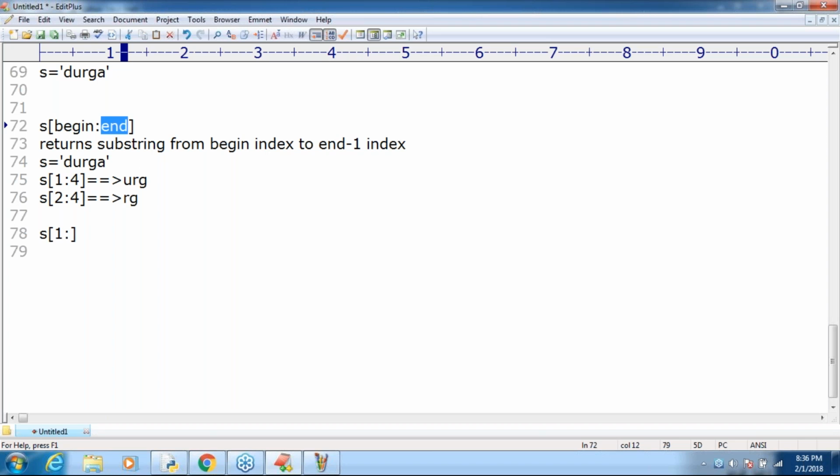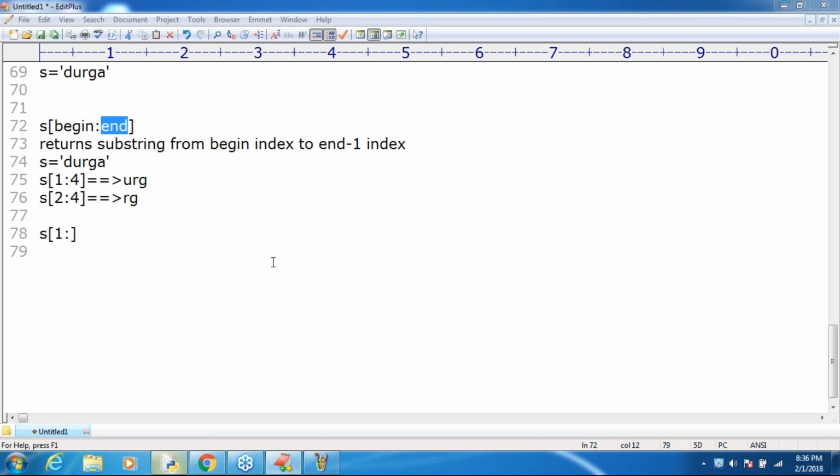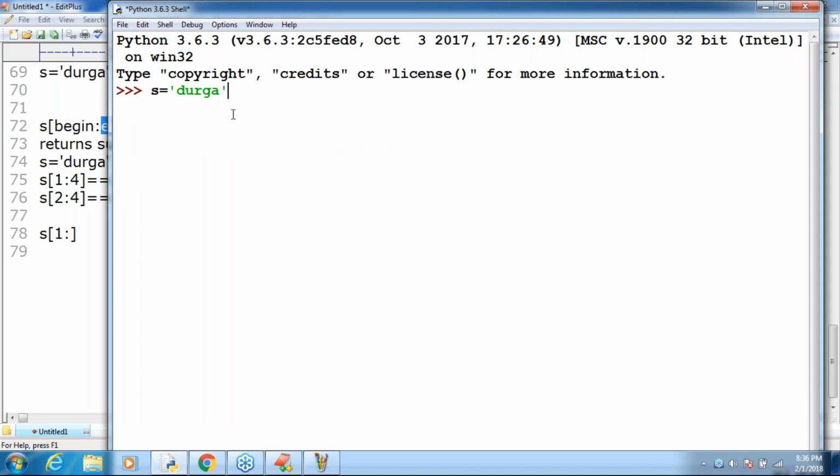If you are not providing end, which value by default are we going to get? End of the string by default is going to be considered. Can you please confirm? Let me confirm once again. s = 'Durga', and s[1:]. Like this I'm taking. Have you observed, until the end of the string is considered by default or not? Yes, 'urga' got considered by default, sir.